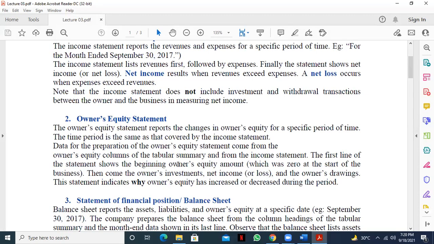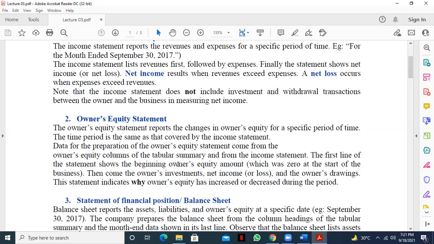So we'll deal with the net income right now. And here we'll consider the capital, the net income, and if there are any drawings, we'll deduct them. Then after that, we'll get what we call the ending owner's equity or ending capital.